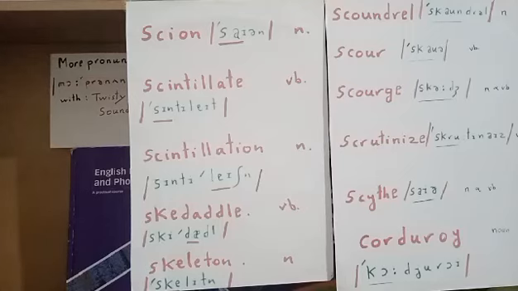Corduroy. It's a three-syllable noun. Stress on the first syllable, corduroy. It's a type of cloth with ribs. Corduroy. Let's practice, dear pronunciation lovers.